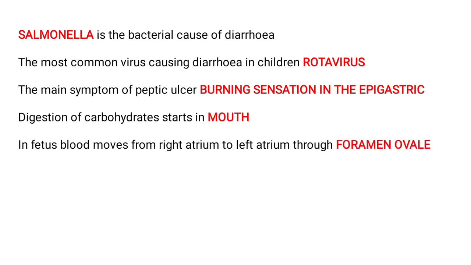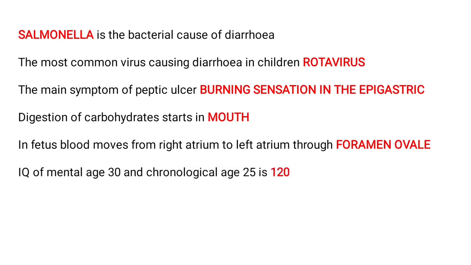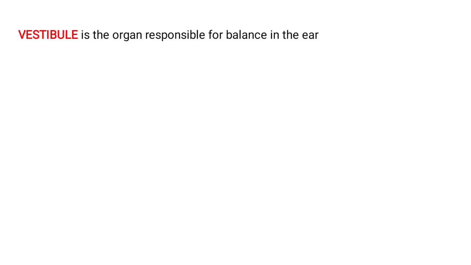In fetus, blood moves from right atrium to left atrium through foramen ovale. IQ of mental age 30 and chronological age 25 is 120. That is, we all know the formula, mental age by chronological age into 100. So 30 divided by 25 into 100 is 120.